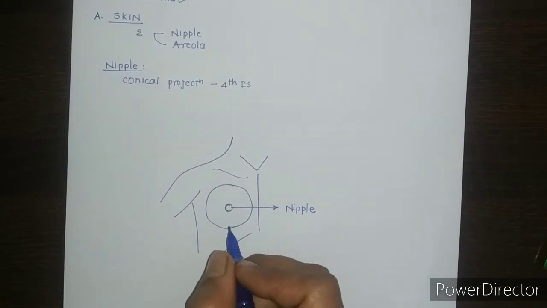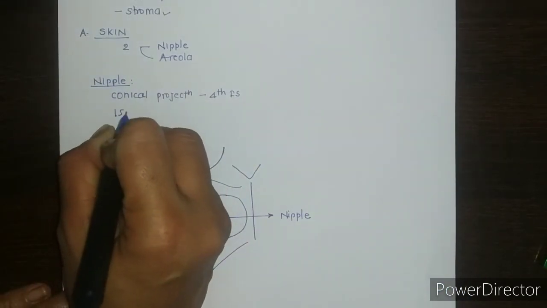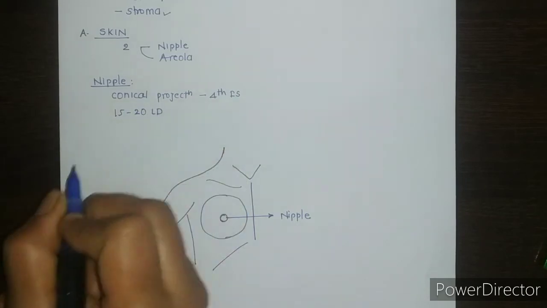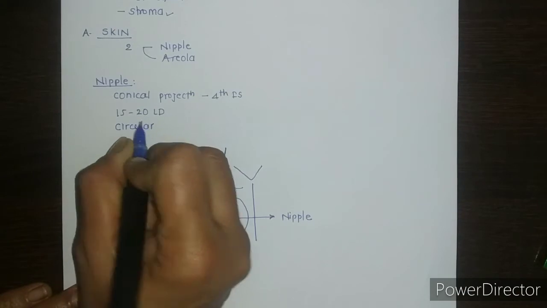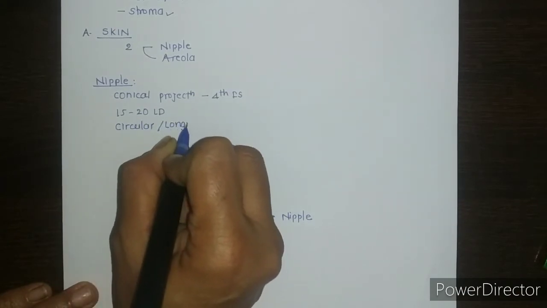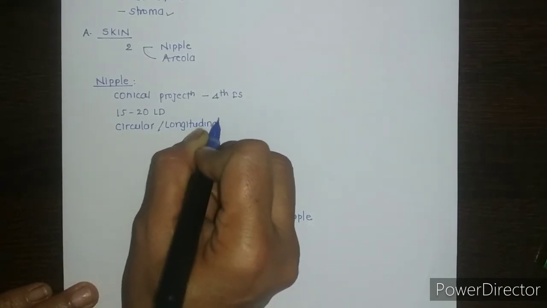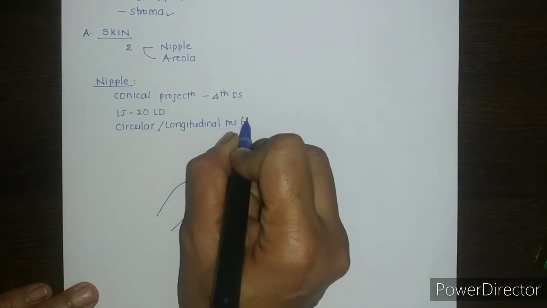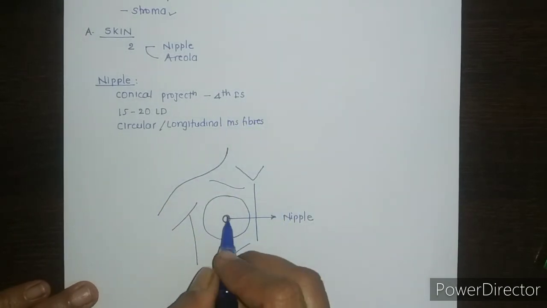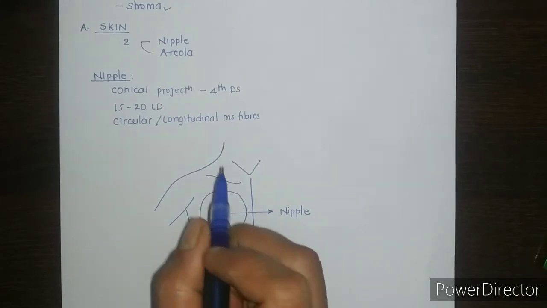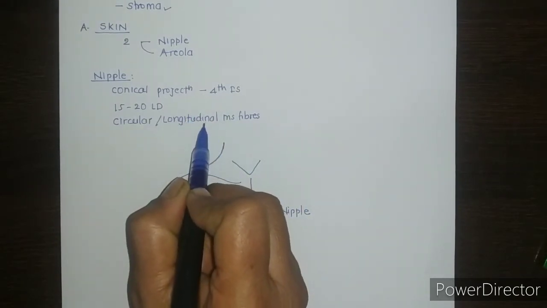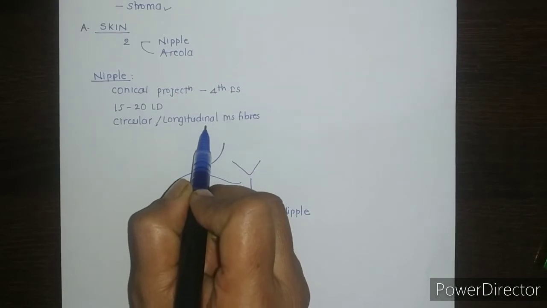The nipple is pierced by 15 to 20 lactiferous ducts, and it contains circular as well as longitudinal muscle fibers. What is the function of circular and longitudinal muscle fibers? These fibers help to stiffen the nipple and flatten it. Circular muscle erects the nipple for suckling, whereas longitudinal muscle helps in retraction of the nipple.